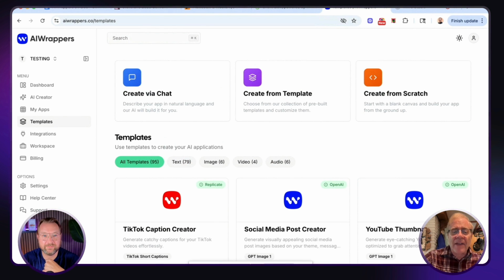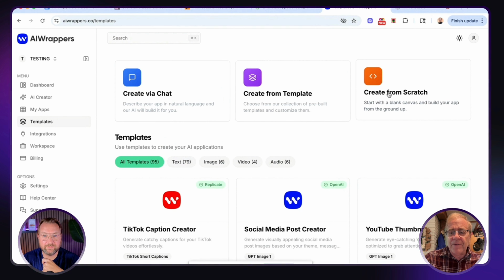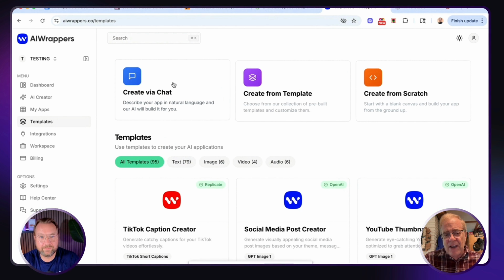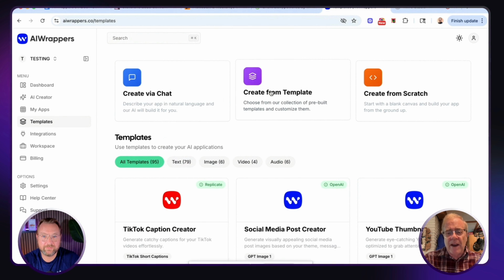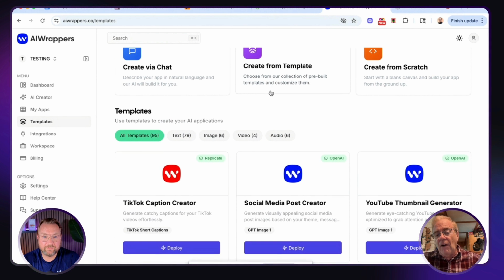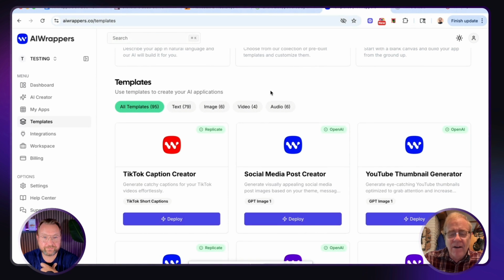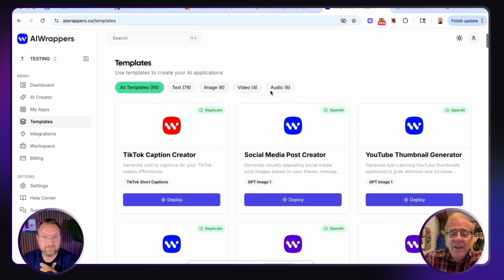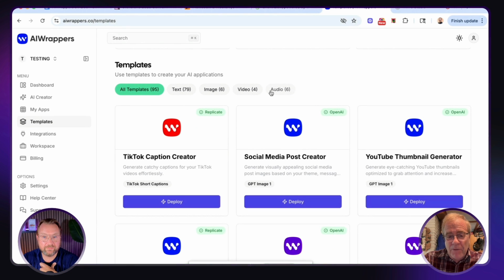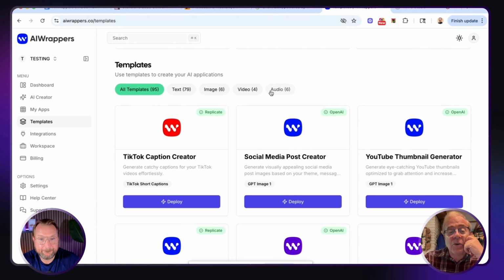So, let's do that. These two are very similar. It says create via chat and create from scratch. Those are virtually the same thing. But right in the middle where it says create from template, we'll click on that. And now it's giving us a list of templates that are already in there, ready to be made with just a click. Now, I'll show you some of the ones that are already involved. And then we'll just try one right off the bat. And then we'll create one from scratch after that.